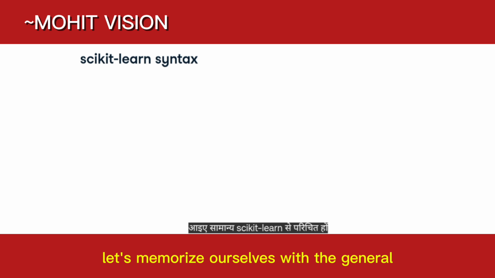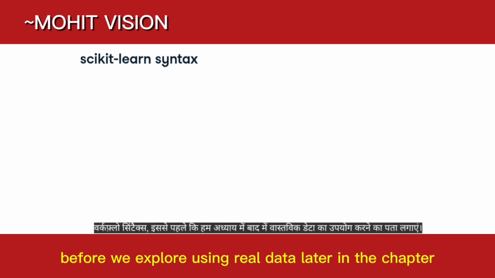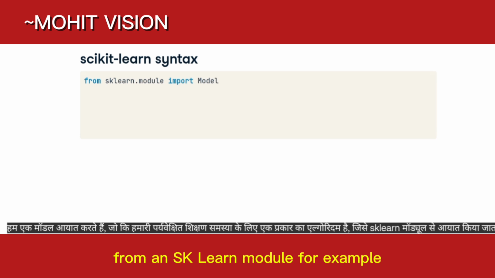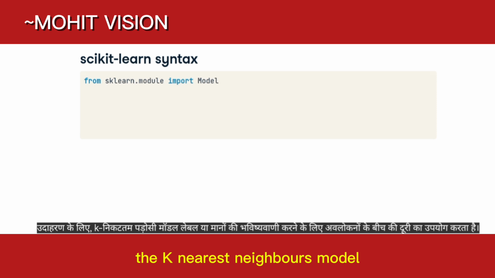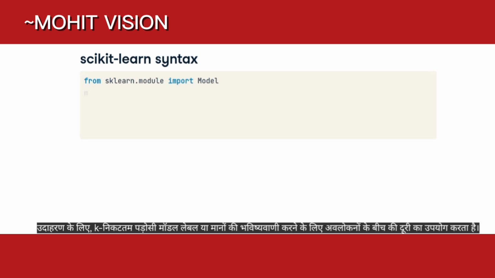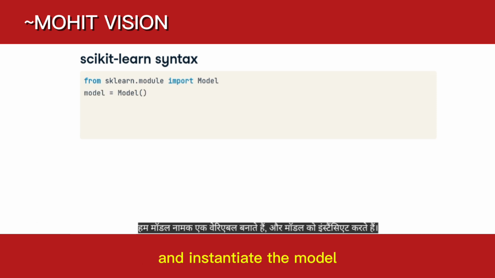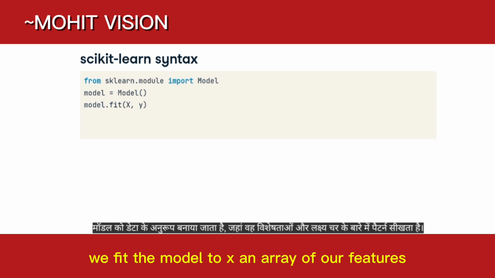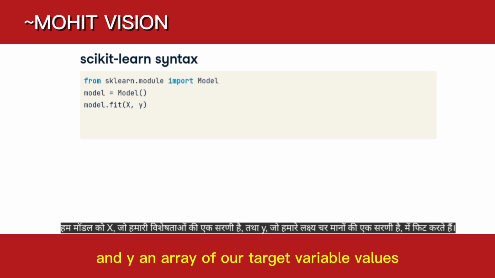Let's familiarize ourselves with the general scikit-learn workflow syntax before we explore using real data later in the chapter. We import a model, which is a type of algorithm for our supervised learning problem, from an sklearn module. For example, the k-nearest neighbors model uses distance between observations to predict labels or values. We create a variable named model and instantiate the model. A model is fit to the data, where it learns patterns about the features and the target variable. We fit the model to X, an array of our features, and y, an array of our target variable values.